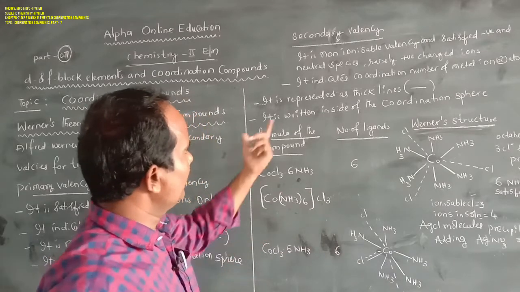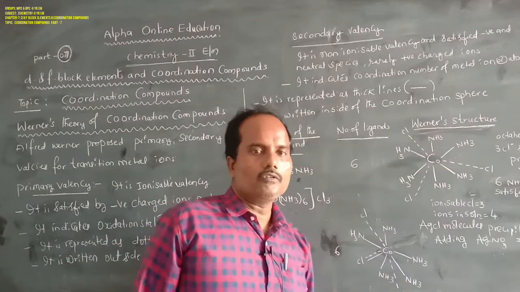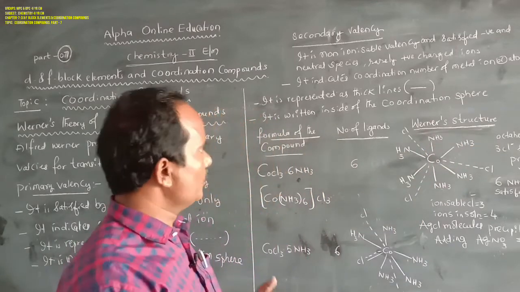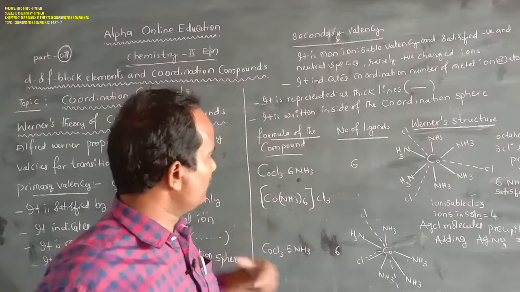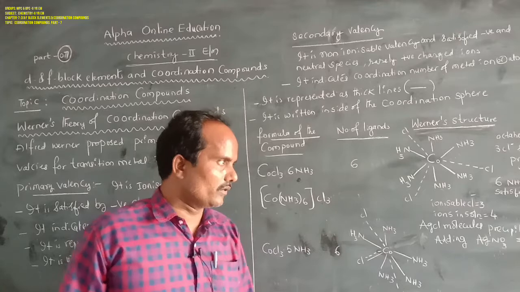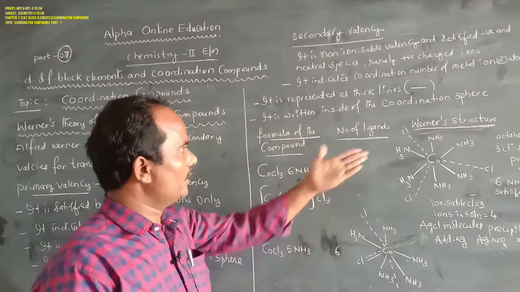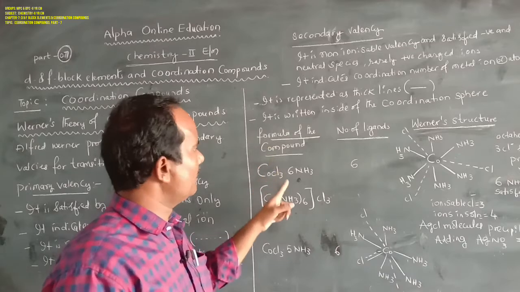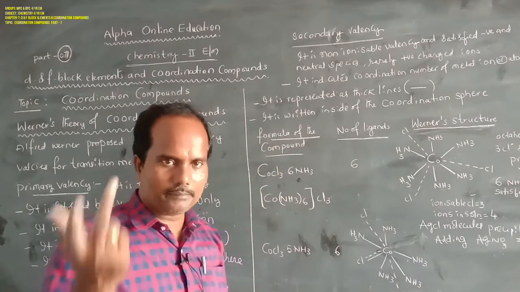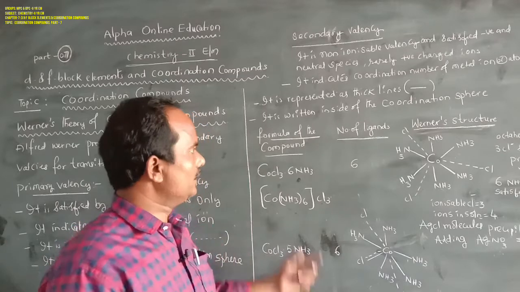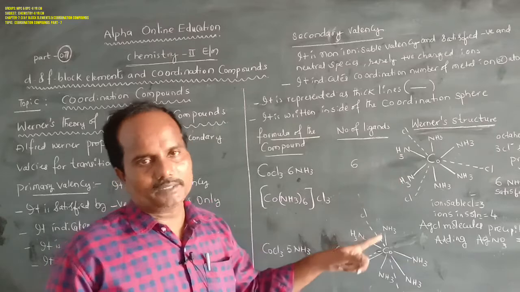Now let's see how Werner proposed the structures for various complex compounds or coordination compounds. At the time of Werner, coordination compounds were treated as complex compounds, because he didn't know about the coordinate covalent bond.